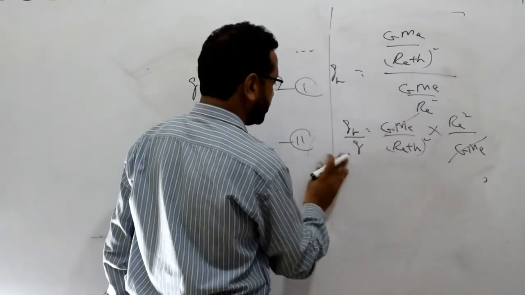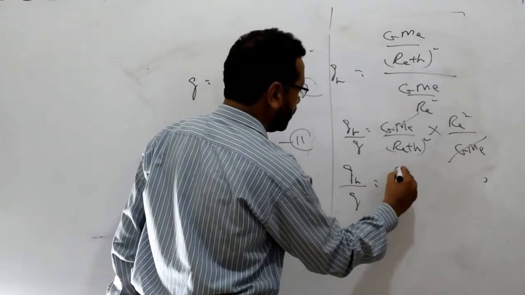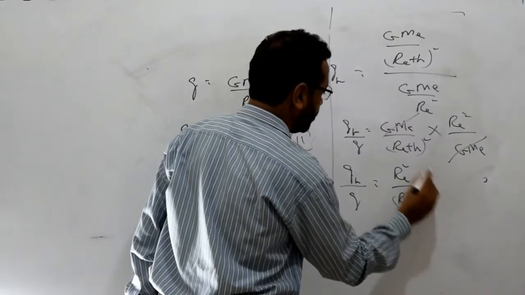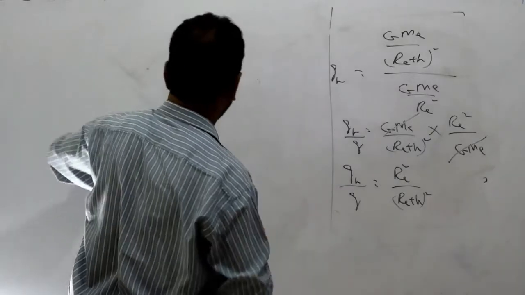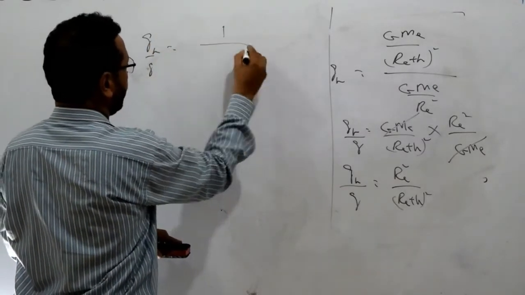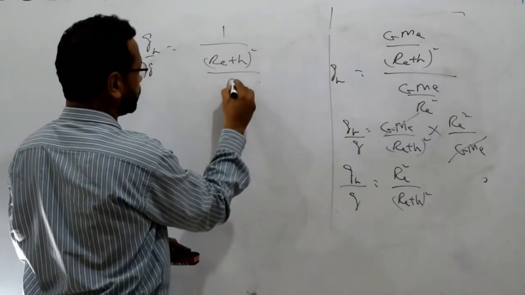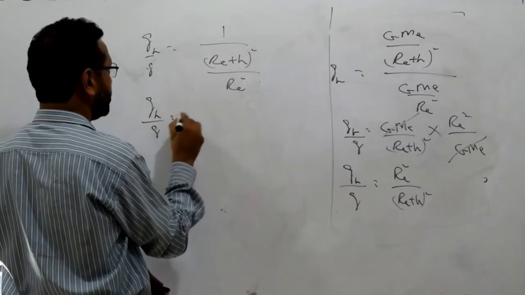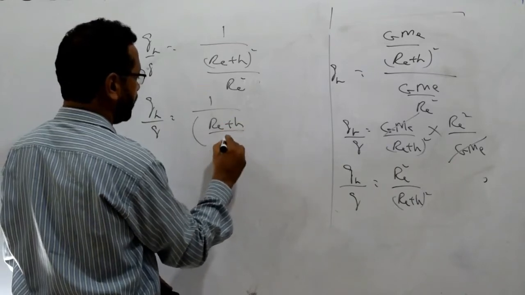Now over here we have the g as well. So g_h over g, that's equal to R_e square over (R_e plus h) whole square. Now beta, mathematically, if you rearrange that equation, g_h over g is equal to 1 divided by (R_e plus h) whole square divided by R_e square. Taking in a whole power, g_h over g is equal to 1 divided by ((R_e plus h) divided by R_e) whole square.